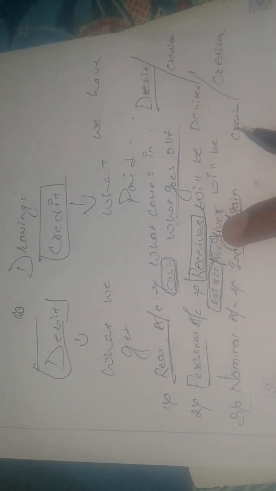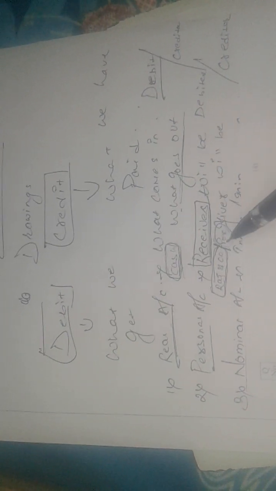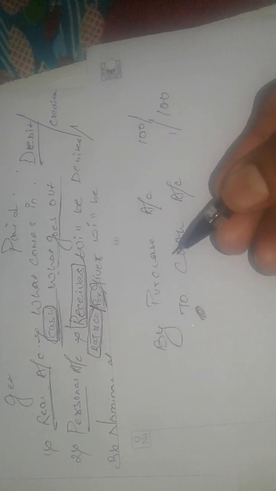What does this mean? The receiver will be debited. In the purchase account we are the purchaser, right? Then the purchase account will be debited here by purchase account. For example, for 100 rupees of goods we have purchased, and in lieu of that we have paid, what goes out? Cash goes out. Cash is a real account. Then we have to write cash account here. At the same time, what to do when we have written that particular goods?